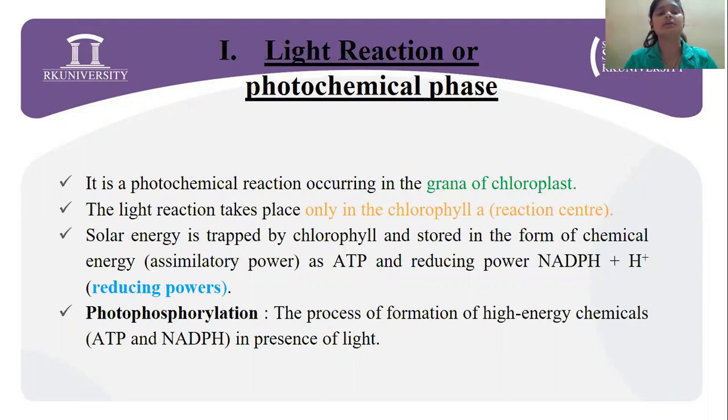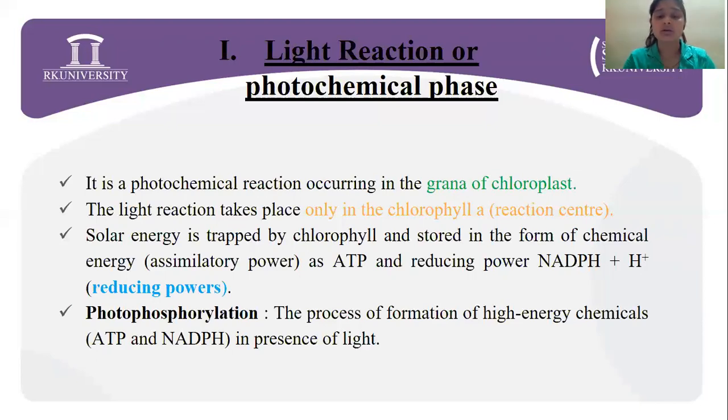Now, going on to the first reaction, that is the light reaction, which is also called the photochemical phase. It occurs in the grana of the chloroplast, and this reaction takes place only in the chlorophyll A, which is the reaction center. Here the solar energy is trapped by the chlorophyll molecules and stored in the form of chemical energy: assimilatory power, as ATP, and reducing power, NADPH plus H plus. NADPH plus H plus is the only reducing power.